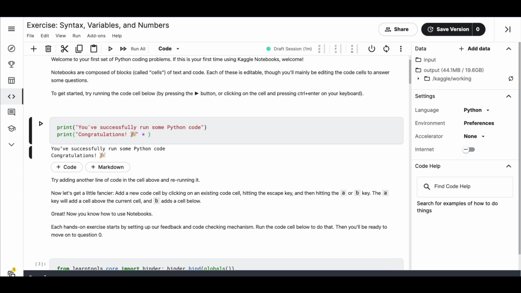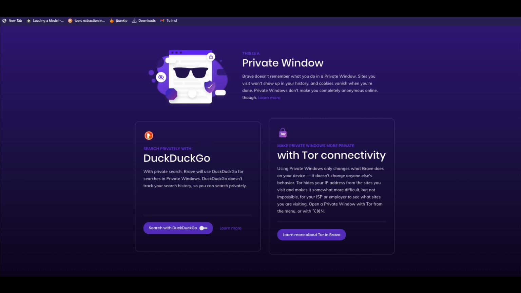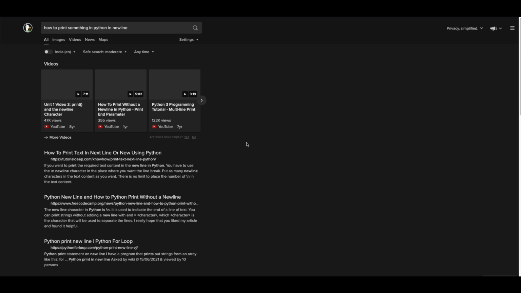Okay, will it work if I print it 10 times? Oh yes, it works, but it doesn't show it in a new line. So what do I have to do? Okay, so the easiest way to know how to do that is I'm going to go to Google. I'm going to say how to print something in Python in new line. Okay, so I'm going to ask a very basic question, and then see my luck if I get an answer.